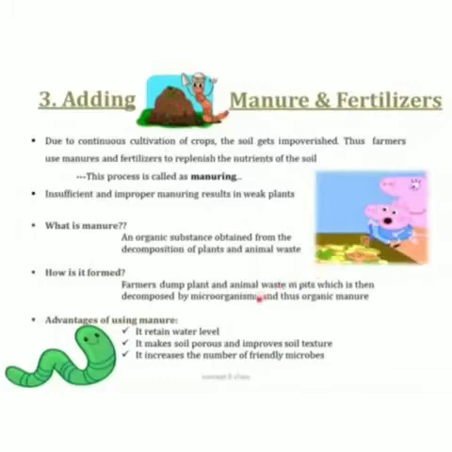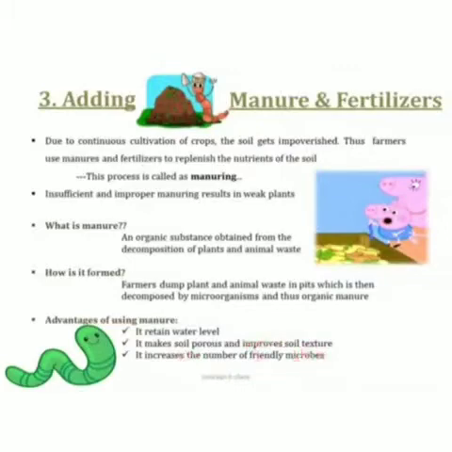Now, why do we need to use manure? Manure helps in retaining water level. It increases the water holding capacity of the soil. It makes the soil porous and improves soil texture. It helps the roots to breathe easily, and it increases the number of friendly microbes. That is, it increases the growth of earthworms, which helps in loosening and turning the soil.